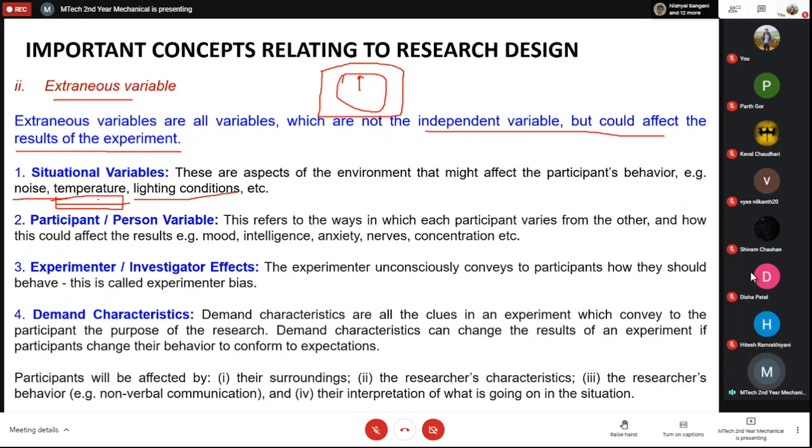If I say perform 5 experiments, then maybe the first experiment you will perform very happily, but in the successive experiments you will actually lose your efficiency because of the temperature. So those things are called the situational variables.